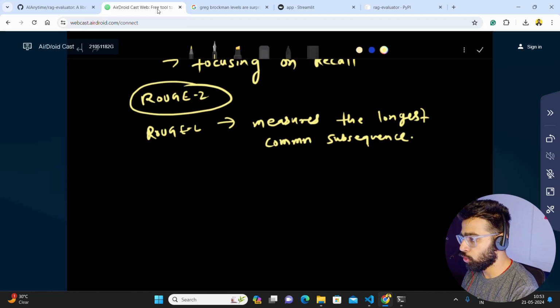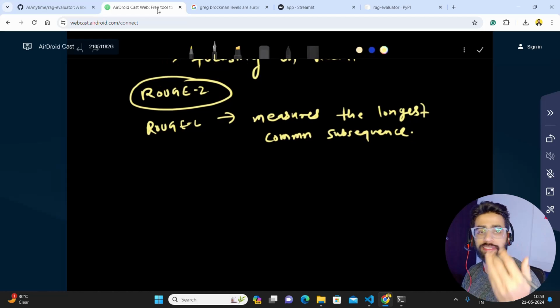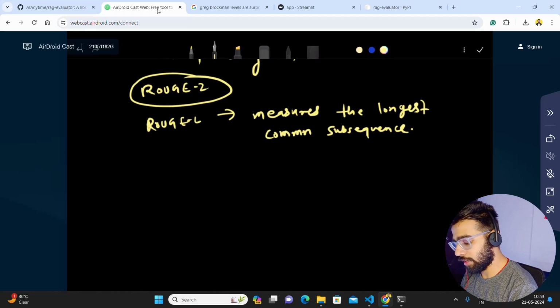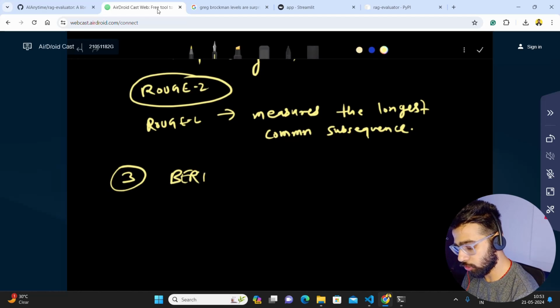Now, the ROUGE mathematical formula is a bit complex, so I'm not going into too much mathematics. Please read on the internet. It has a reference summary, and then n-grams, and so on. I'm not going into that definition right now. Very similarly, let's talk about BERTScore quickly. For all of these we have libraries. I'll show you what library you can use when we go into the code.